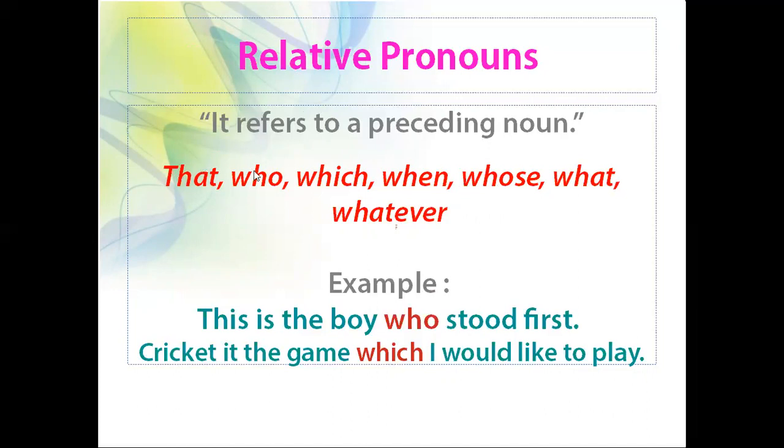Who is used for a person, which is used for things. For example, this is the boy who stood first. Which is the relative pronoun here? Who. Next, cricket is the game which I would like to play. So which is the relative pronoun here.